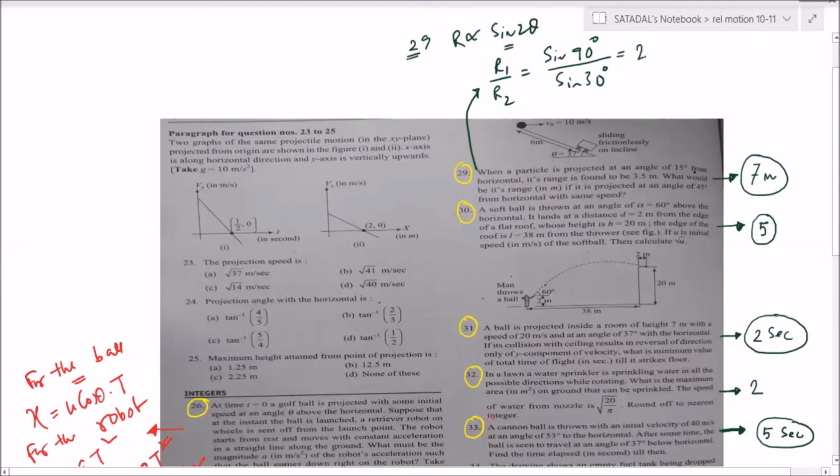So this is coming to be 2. So R1 is equal to 2 R2, 3.5 into 2, 7 meter. Is that okay? Question number 29 is fine.